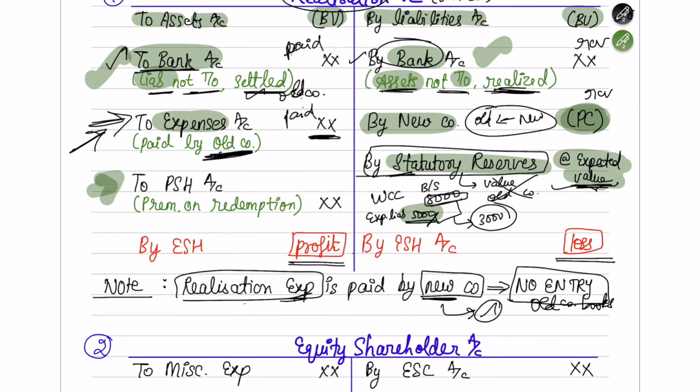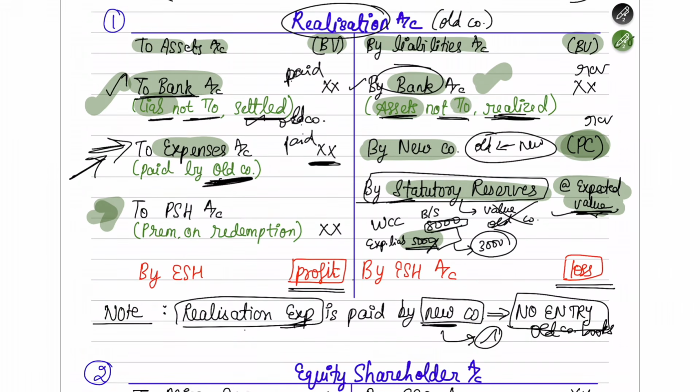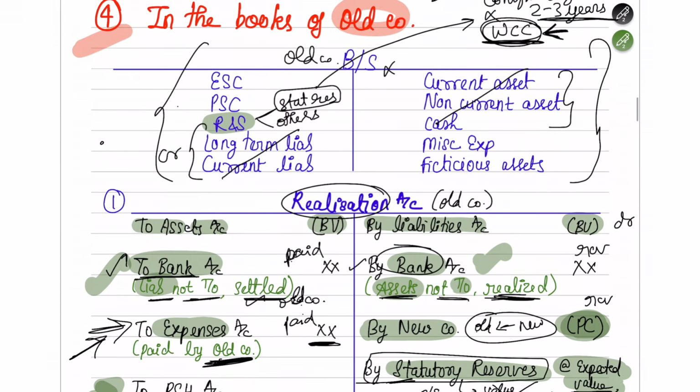Whenever you do your realization account, whatever balancing figure is there will go to your equity shareholders account. If you are making a profit, it will go to equity shareholders. If you are making a loss, that will also go to your equity shareholders account. I hope you have completely understood the realization account. Now let's move back to the balance sheet, where you have to dismantle the rest of the things. So now let's start dismantling the equity share capital and remaining reserves and surplus.